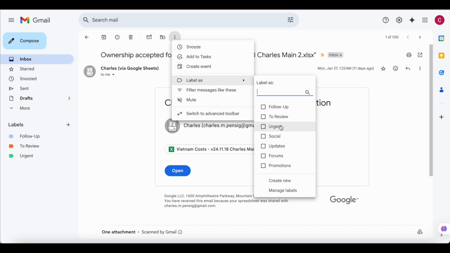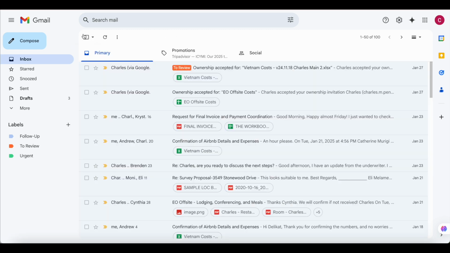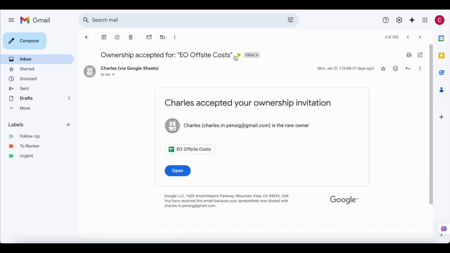We have follow-up, to review, and urgent. So let's say it's a to review email, requires a response but is not urgent. So you go and click on that, and once you click on that, as you can see, it appears here. And you can see it appears also on the emails once you close it. So it creates a colorful email, and you can even be able to tell what email needs review and which ones need urgent response. So let's try and label another one. You can go here.